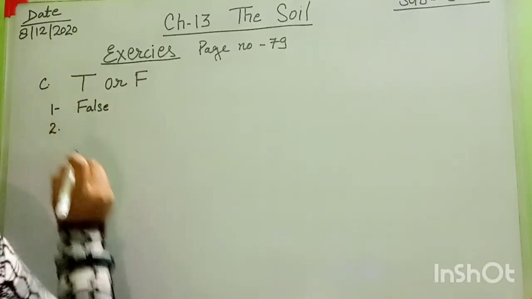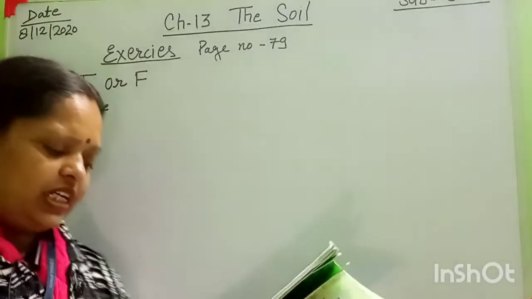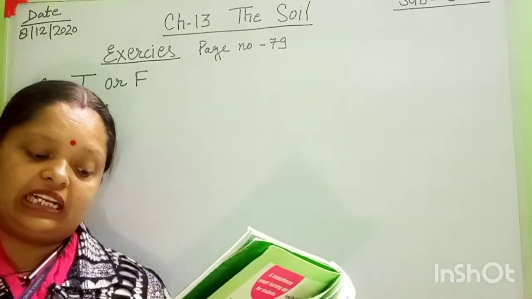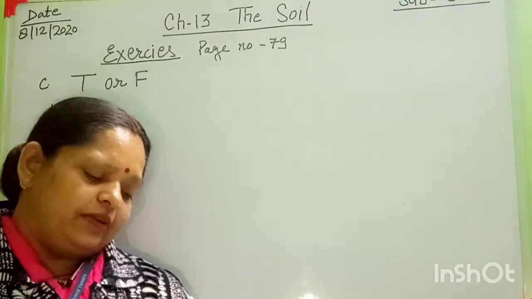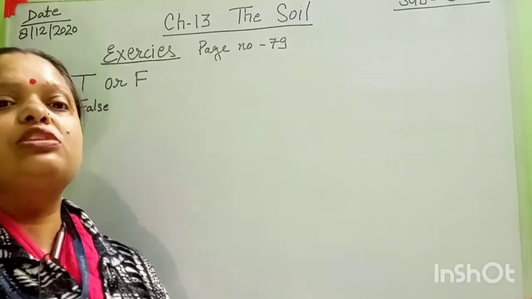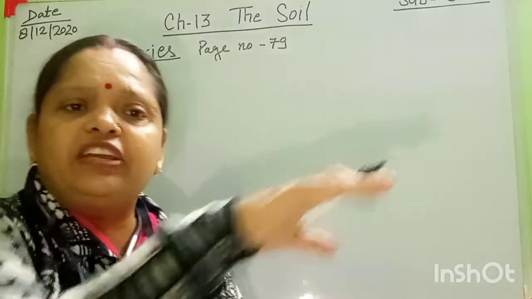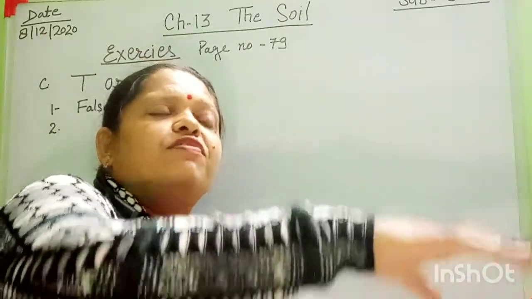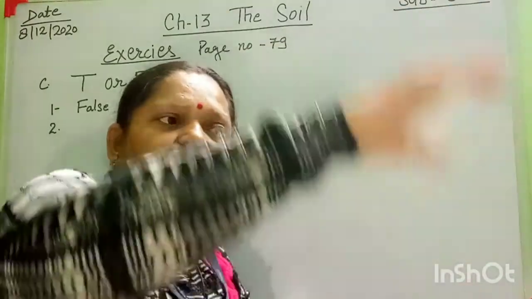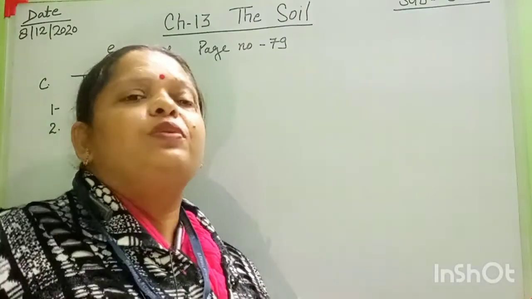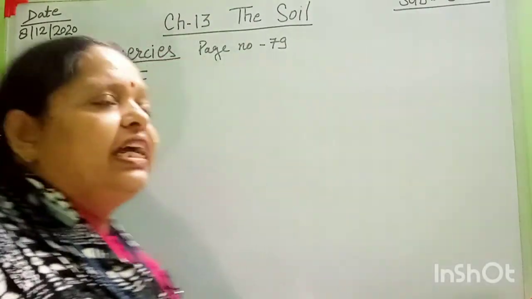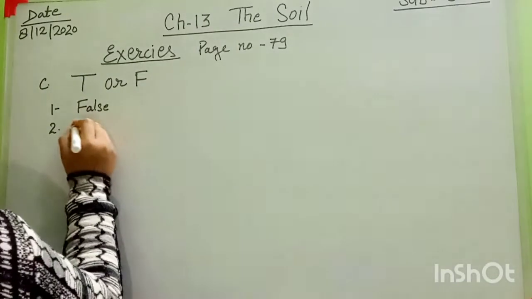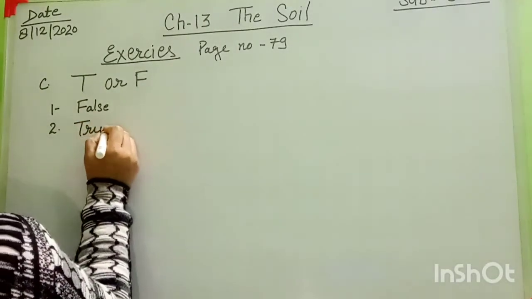Then second is, the soil in mountain and hilly slopes is very thin and poor. Yes, because in the mountain region, the surface is not even. The surface of mountain and hilly slopes is uneven. Yes or no? Yes, no? That's why the soil on the slopes is very thin and poor. This sentence is true. Okay.